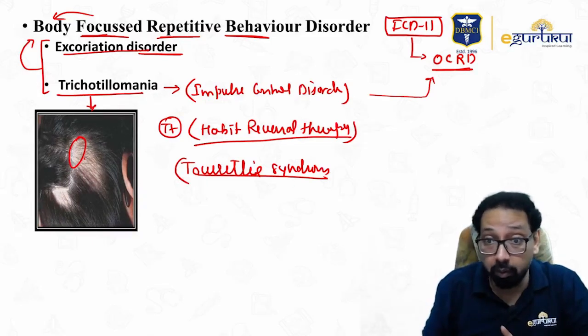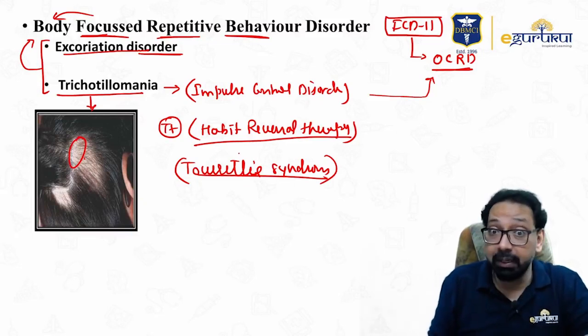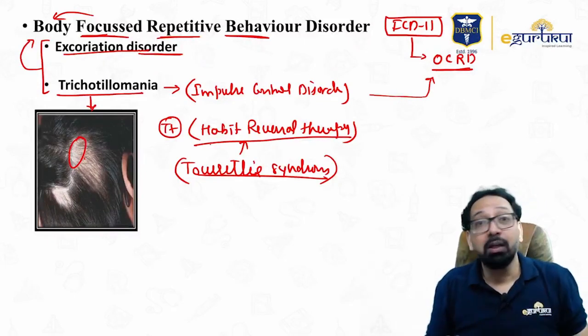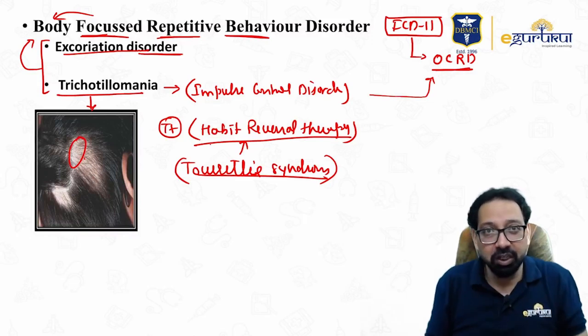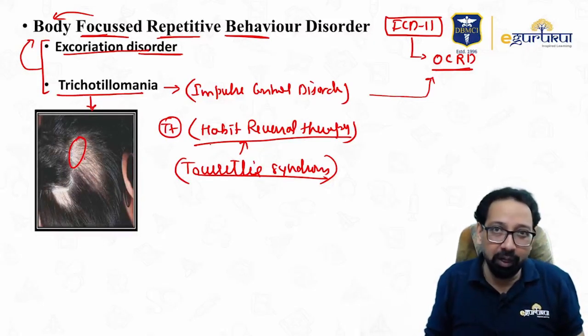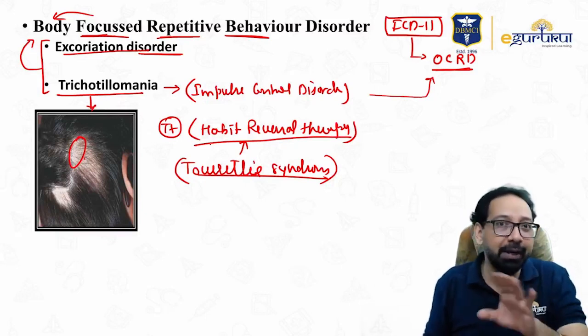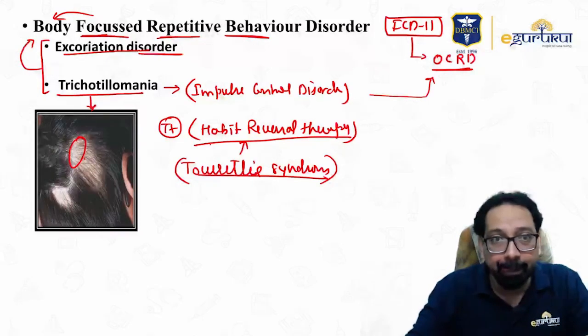Treatment is behavior therapy, habit reversal. Trichotillomania, habit reversal. Excoriation, habit reversal. A motor tic may be like this, shrugging of the shoulder. If a person is doing this, you will say, what a bad habit you are having, so reverse these habits. So habit reversal therapy. This is a kind of mnemonic, you will remember.